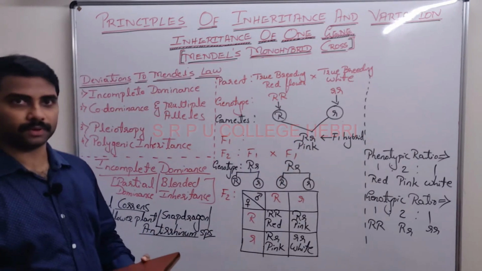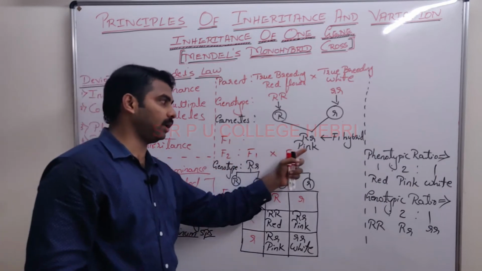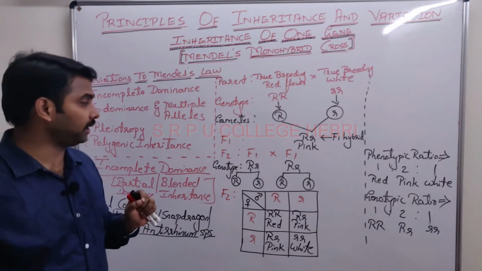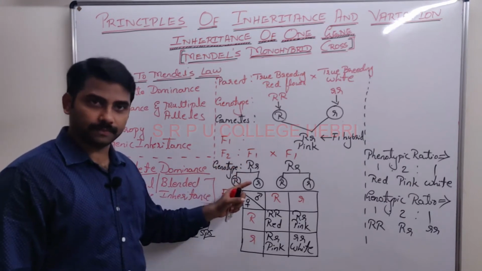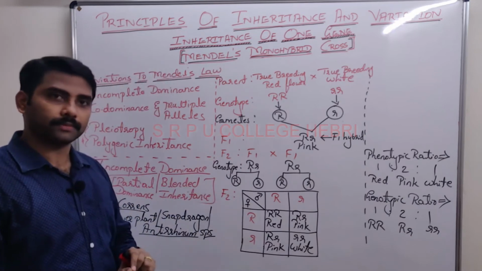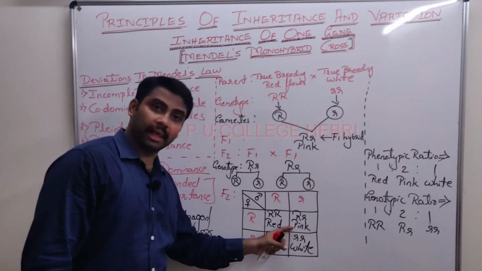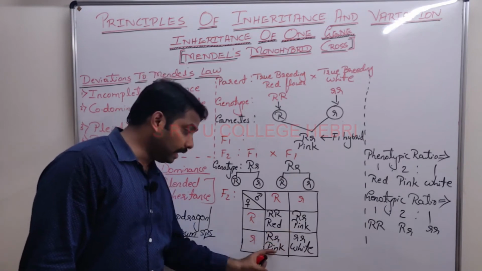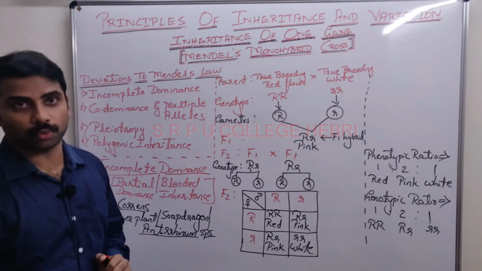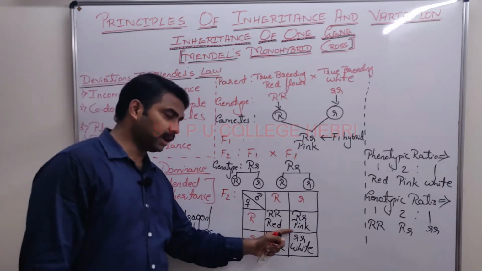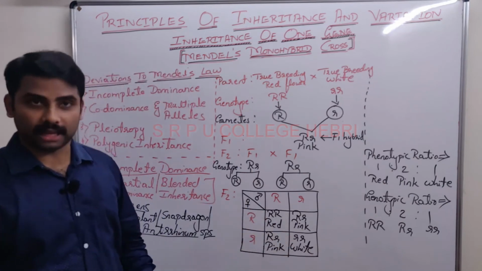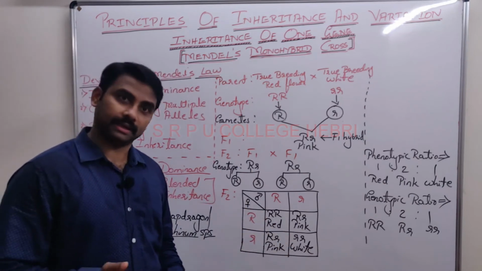Next line. When he self-pollinated F1 plants, in the F2 generation, along with the pink flower, he obtained red and white flowered plants also. Okay, that also he obtained.